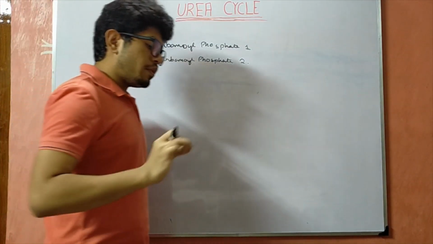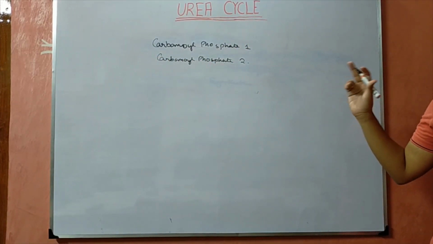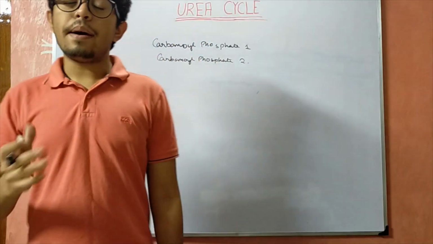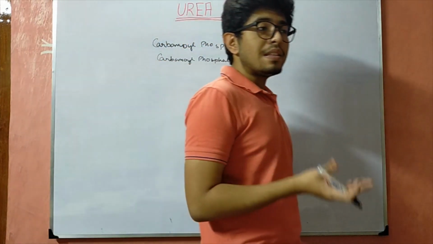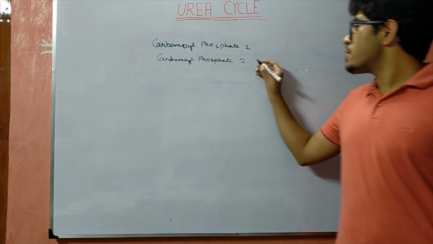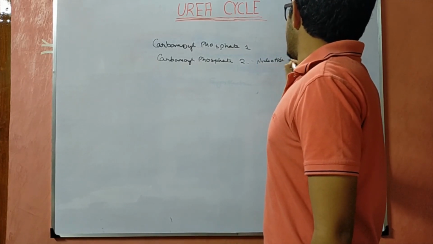There is a difference between them. Carbamoyl phosphate synthetase 1 is the one leading to the formation of carbamoyl phosphate for urea. Carbamoyl phosphate synthetase 2 is utilized for the synthesis of pyrimidine, involved in the nucleotide biosynthesis pathway.